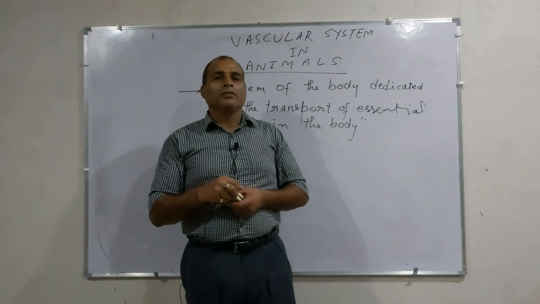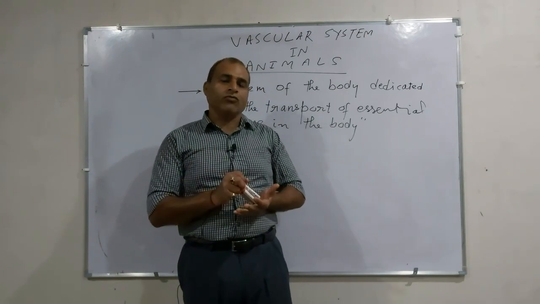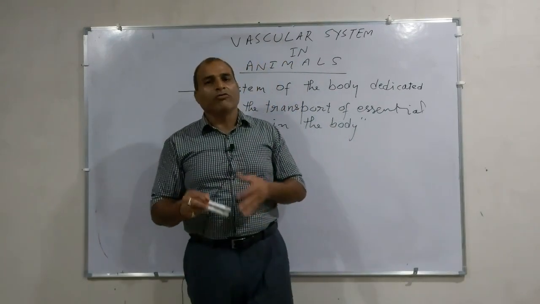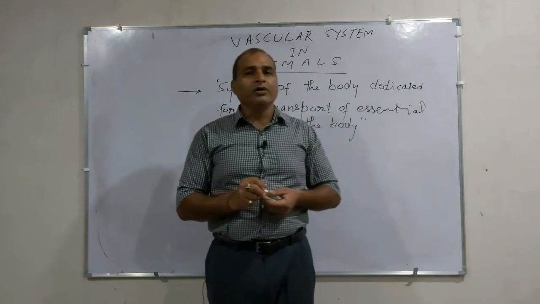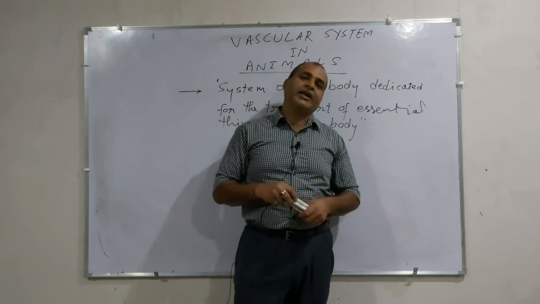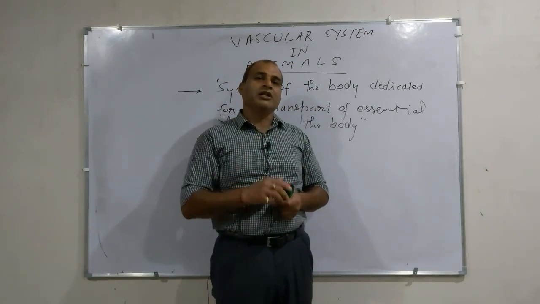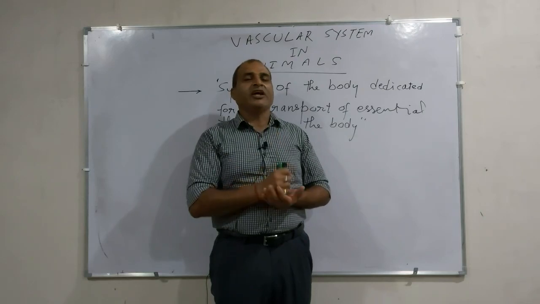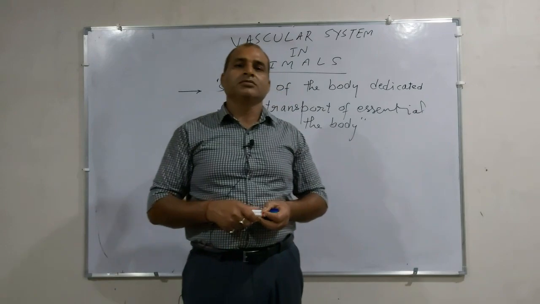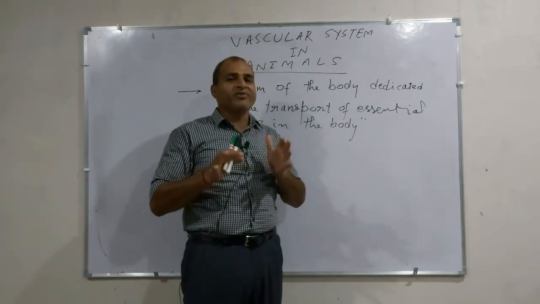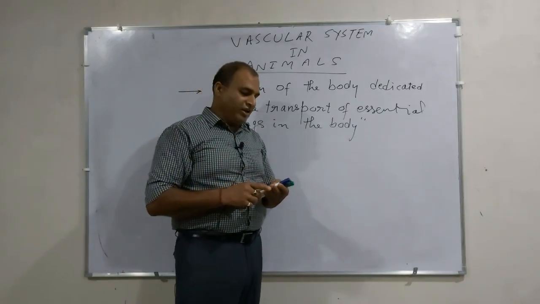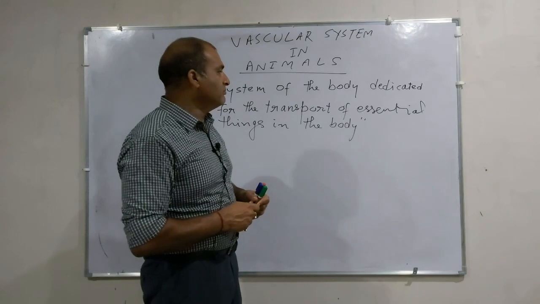Which kind of circulatory system is found in which kind of animal depends on the body organization, the habit and habitat of that animal, meaning the mode of lifestyle. So let us first discuss a brief survey of the circulatory system in different groups of animals, and we start from the animals of phylum Protozoa.